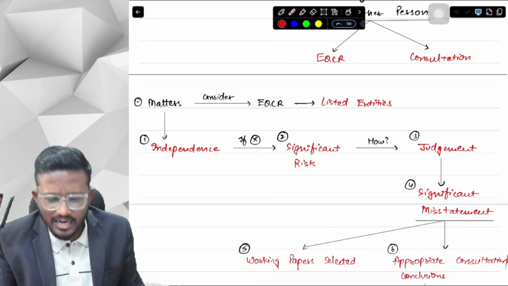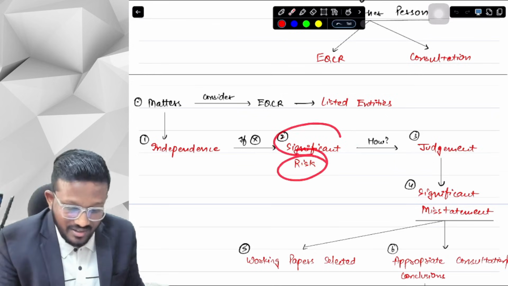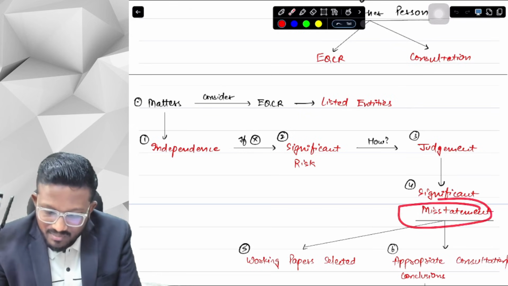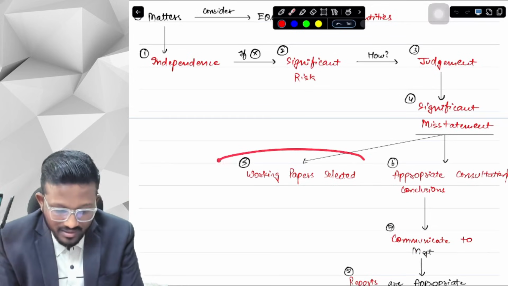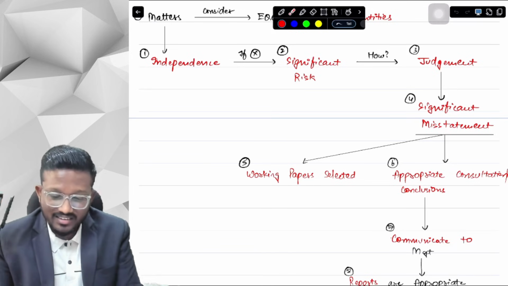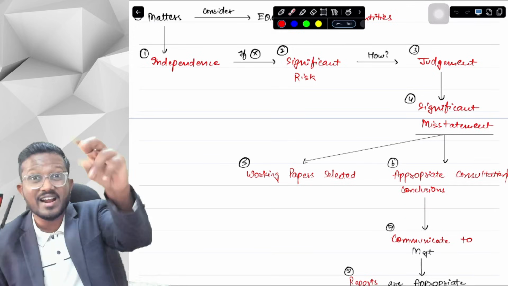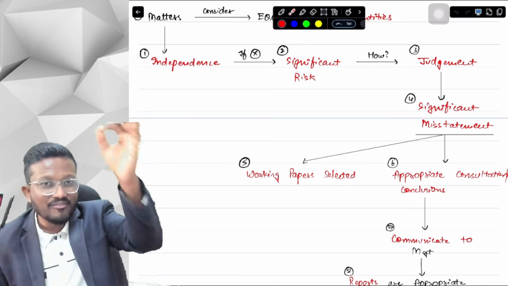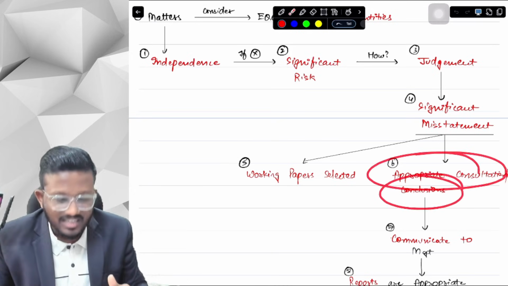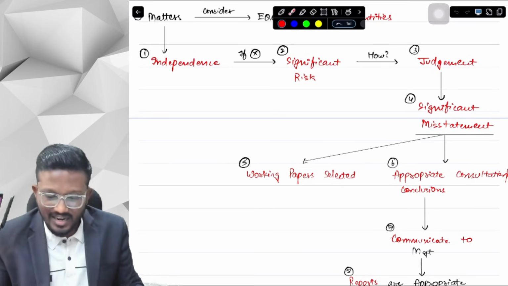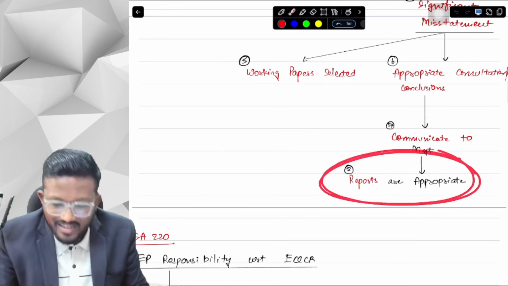Now, how did I find out that this risk is a significant risk? Based on my judgment. Based on judgment, I decide that this misstatement is a significant misstatement. Now, if I find any significant misstatement, I will select the working papers and check what they have done, and with that I will also take appropriate consultations and form my own conclusions. If I find any material misstatement, look here guys, I will select the working papers and see the procedures, then I will take appropriate consultations and conclusions, and then finally I will communicate everything with the management so that the reports that the auditor has prepared are appropriate in the circumstances.